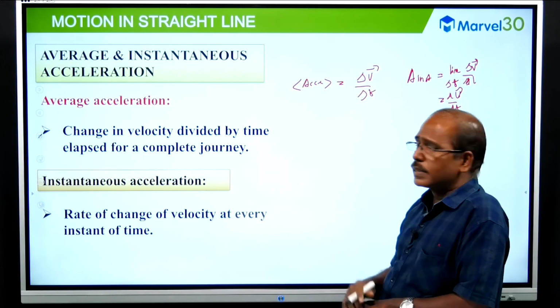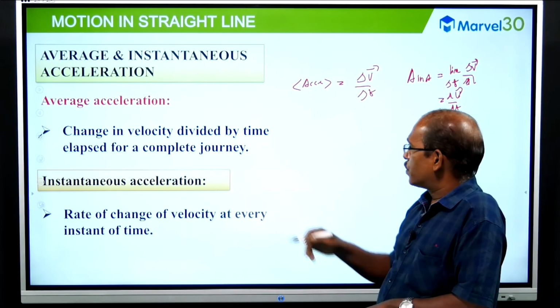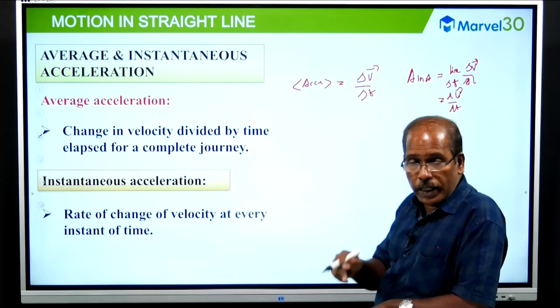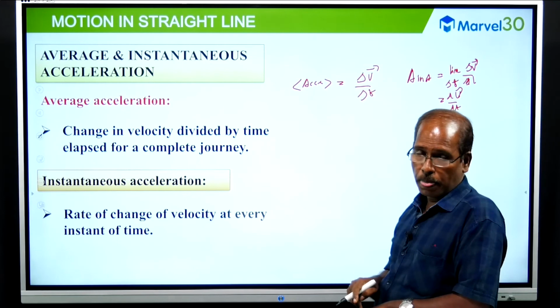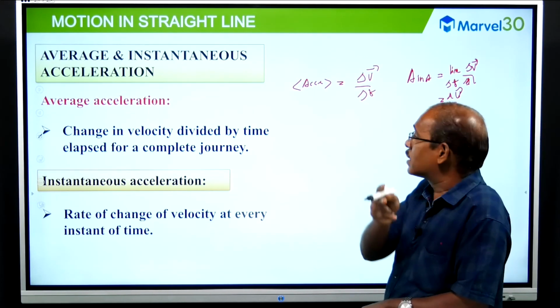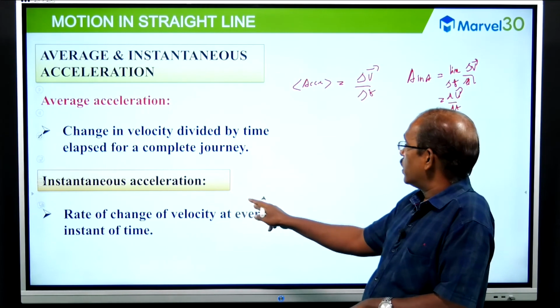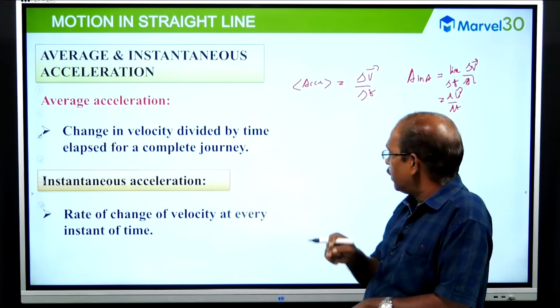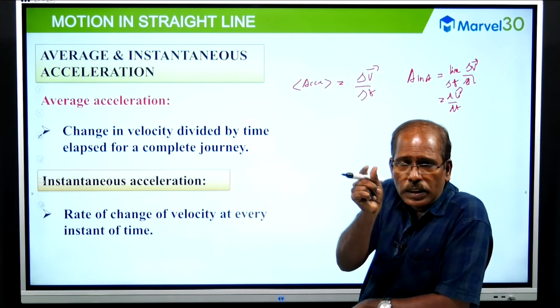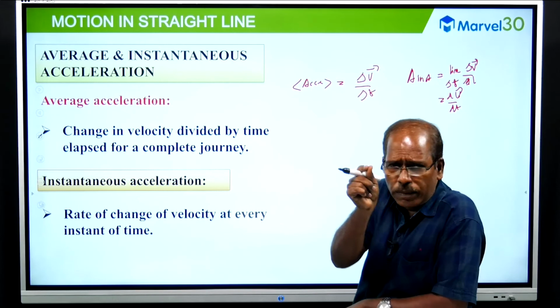And instantaneous acceleration is the rate of change of velocity, or to say more precisely, the time rate of change of velocity. It is the time rate of change of velocity at every instant of time, in a time interval that is infinitesimally small.